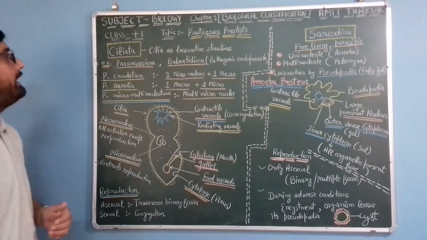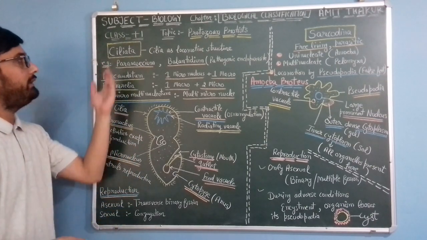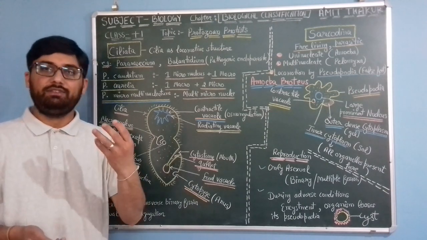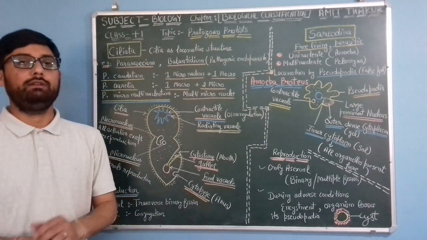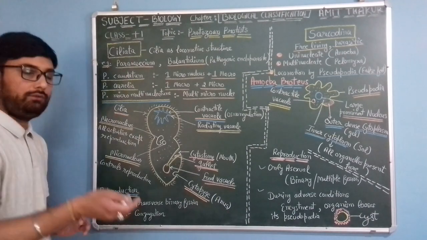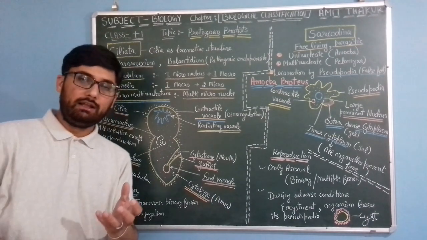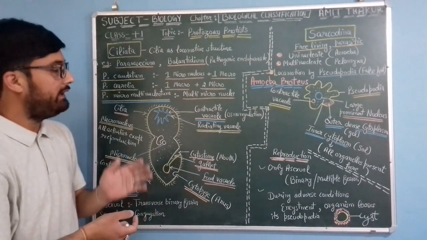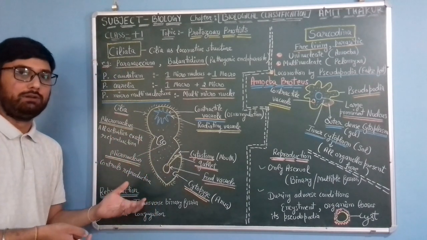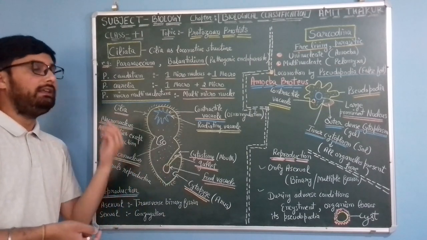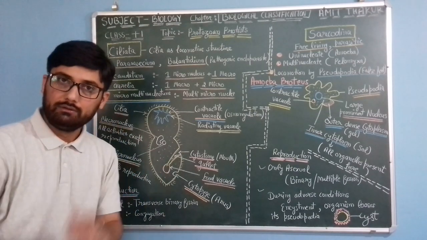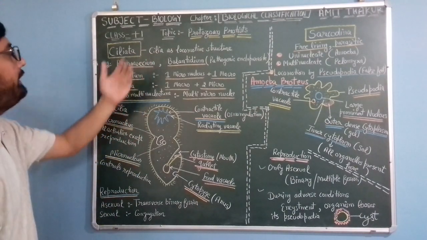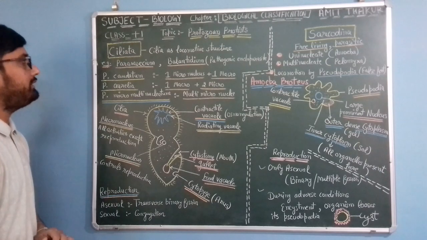In Ciliata, as the name suggests, Ciliata means those organisms that have cilia as a locomotory structure. As you have seen in Zooflagellata, they have flagella as locomotory structure, and in Ciliata, like in Paramecium, they have cilia as locomotory structure.